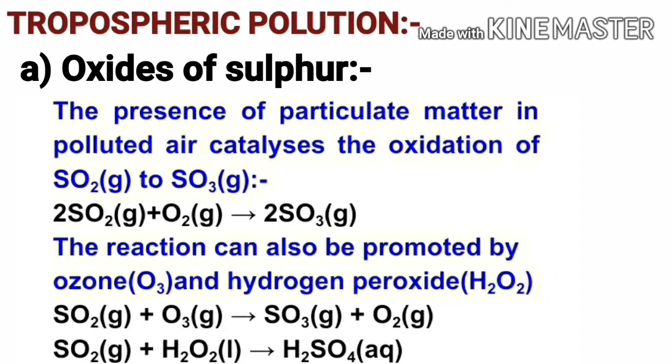The reaction can also be promoted by ozone and hydrogen peroxide. For example, 1 mole of sulfur dioxide gas reacts with 1 mole of ozone gas to produce 1 mole of sulfur trioxide gas and 1 mole of oxygen gas. And 1 mole of sulfur dioxide gas reacts with 1 mole of hydrogen peroxide liquid to produce 1 mole of sulfuric acid in aqueous state.